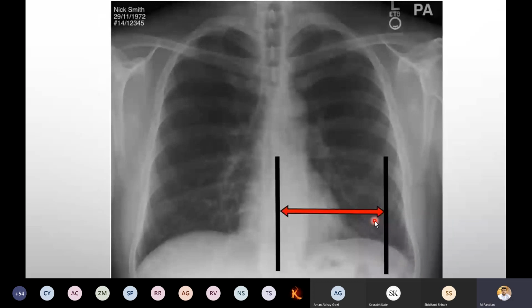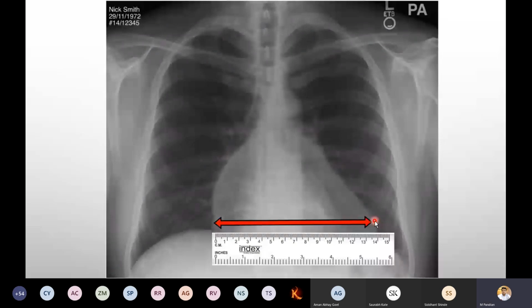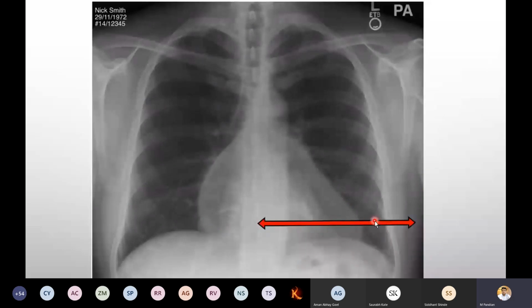Here you can make the imaginary line. You will get the normal shape of the heart. Now the abnormal one, see here carefully. By looking only we can come to know that enlargement is there. Still we have to measure it. Again you place the scale. Again you have to shift the scale to where?